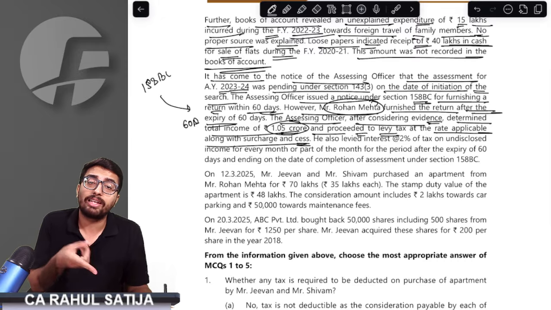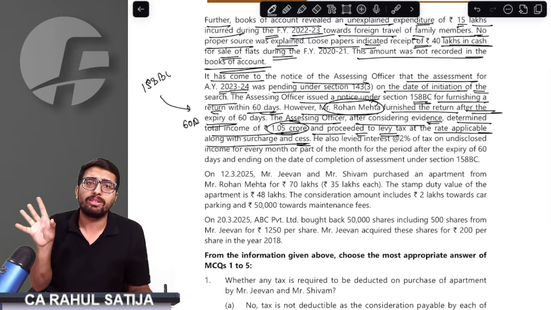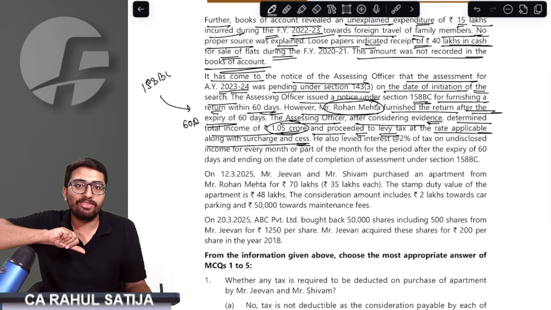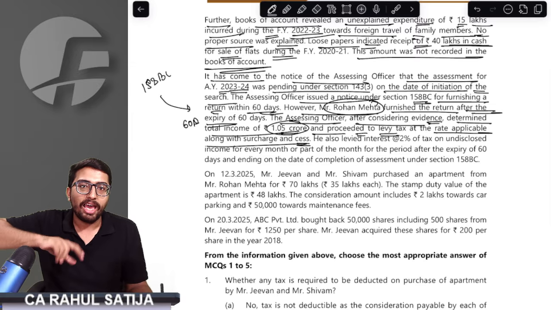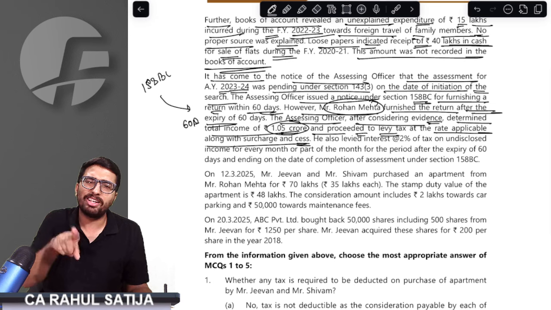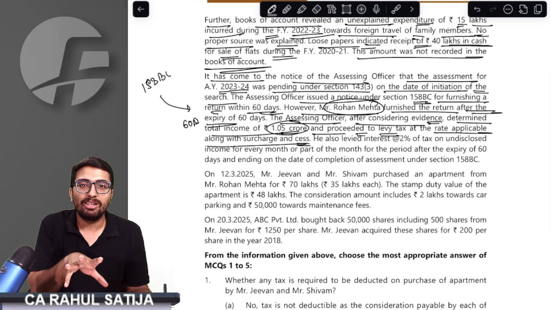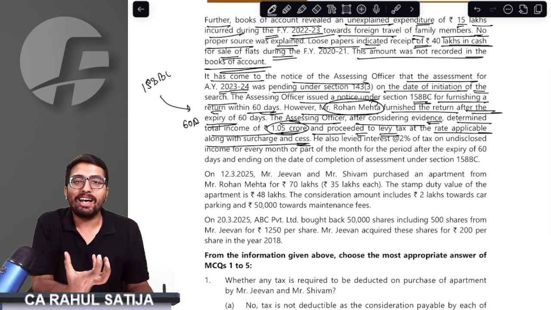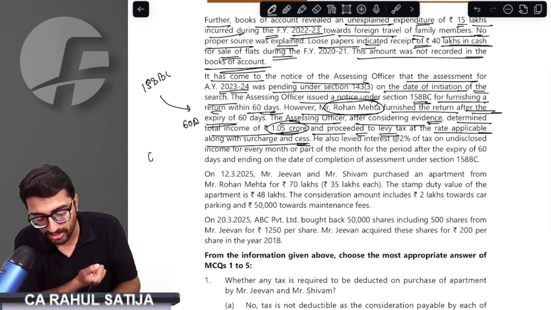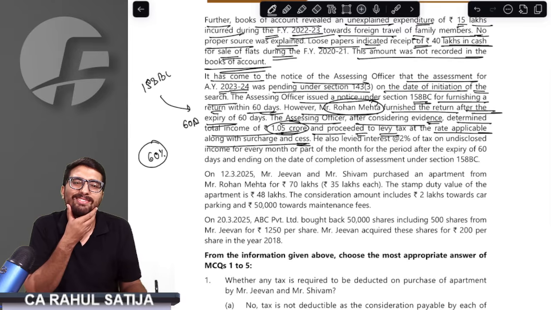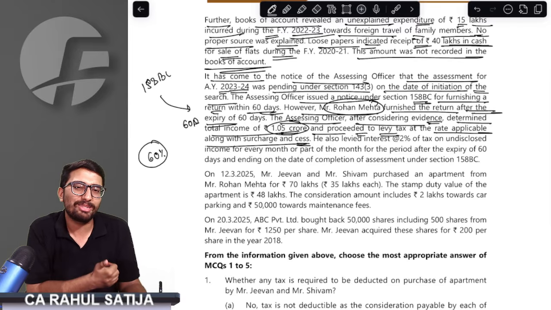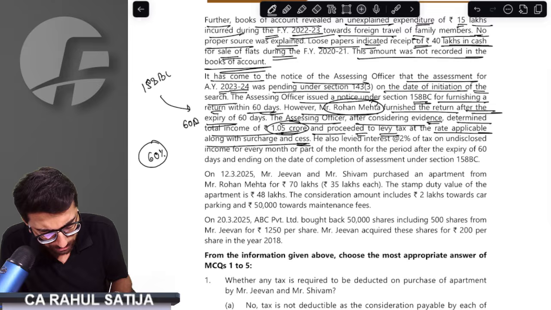The assessing officer charged the tax rate applicable to a slab person, whatever slab rate we have studied for the default tax regime. Whether the assessing officer has done this correctly or not, the right answer is no. A person being assessed under this block assessment will be charged at the rate of 60% tax. Slab rate is not applicable to these people. 60% tax rate is applicable.